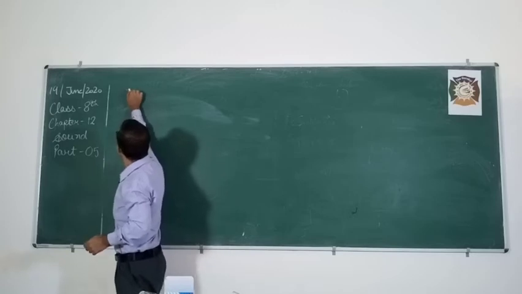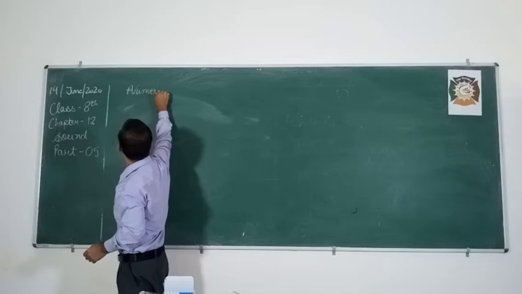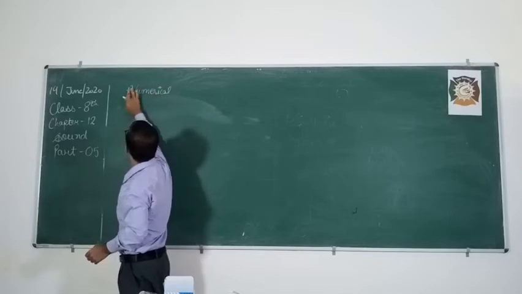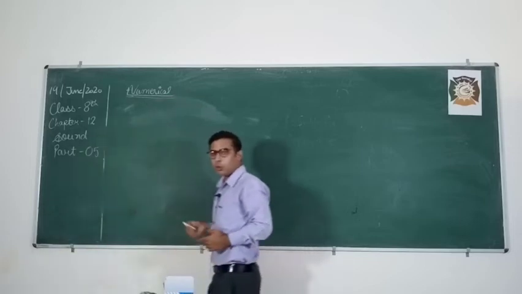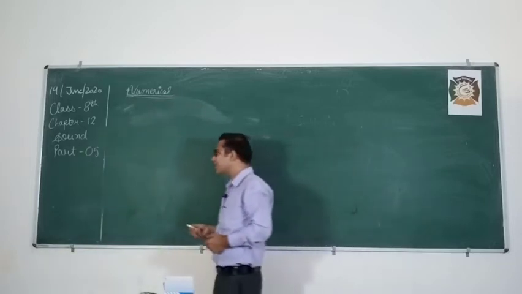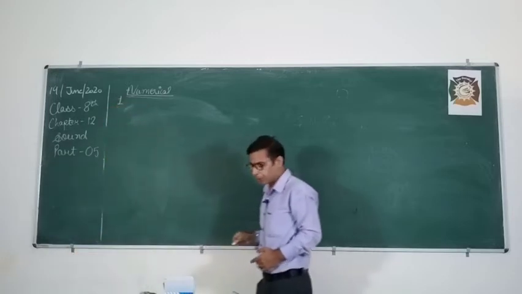So first, numericals. Students, we are going to do some 7-8 numericals. Let's start with some numericals based on the amplitude.